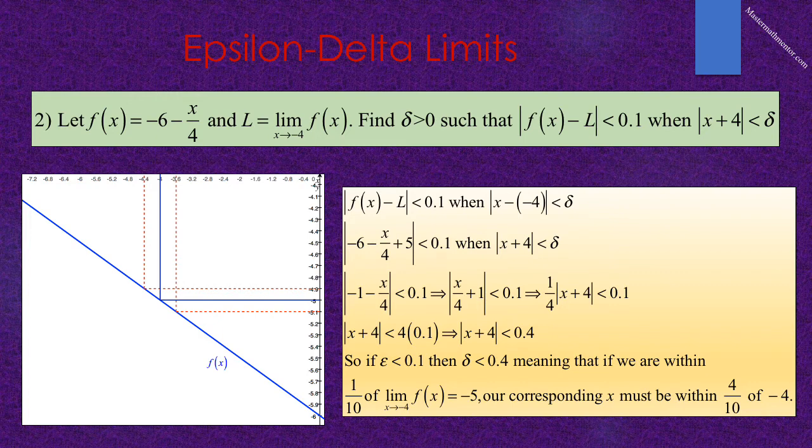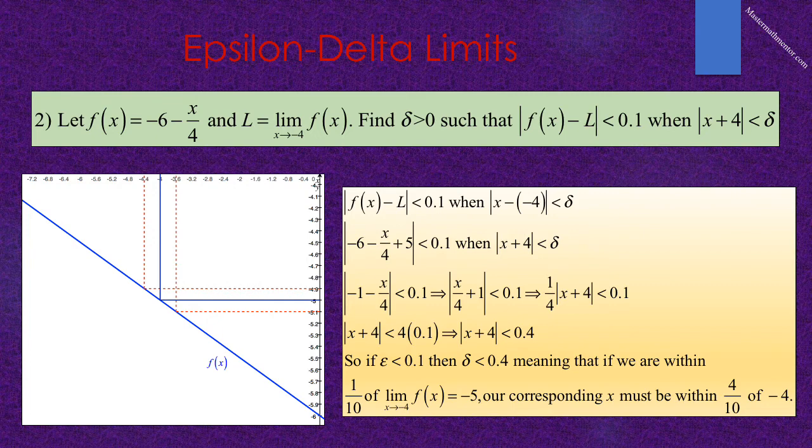Doing the arithmetic, we get the absolute value of negative 1 minus x over 4 is less than 0.1.